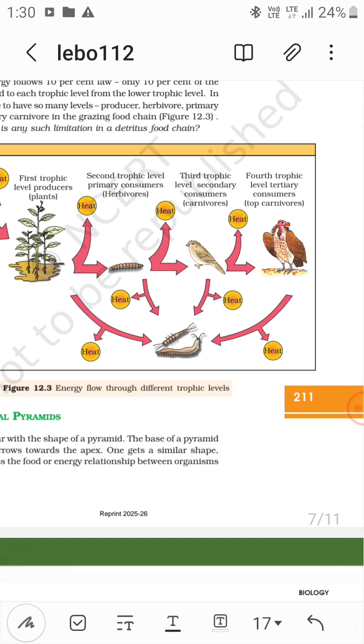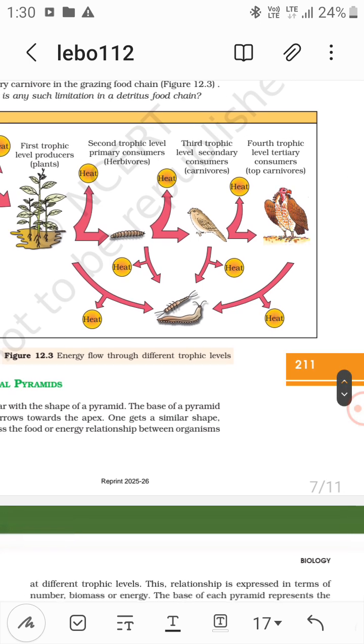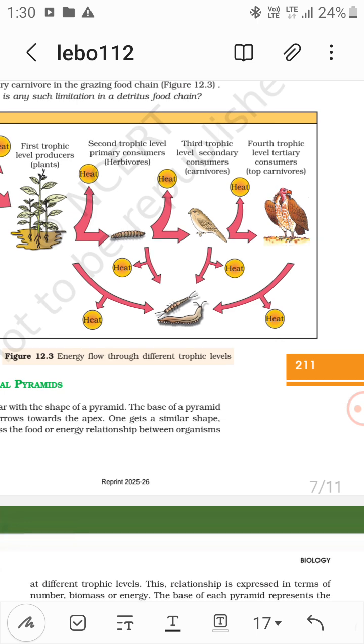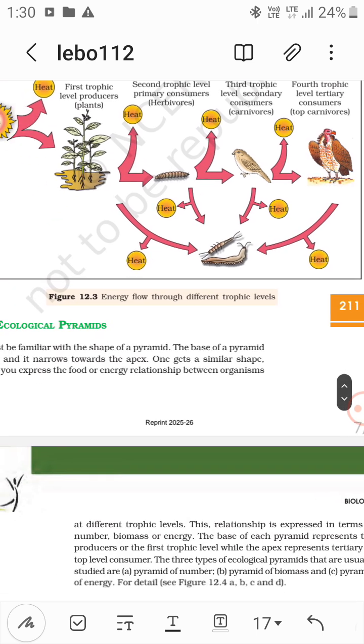So the bird is at the third trophic level, that is secondary consumer, right? These are the carnivores. And then the fourth trophic level, that is tertiary consumers, that is top carnivores. Okay, so from earthworm onward, energy is released as heat, right? So this is the energy flow through different trophic levels.